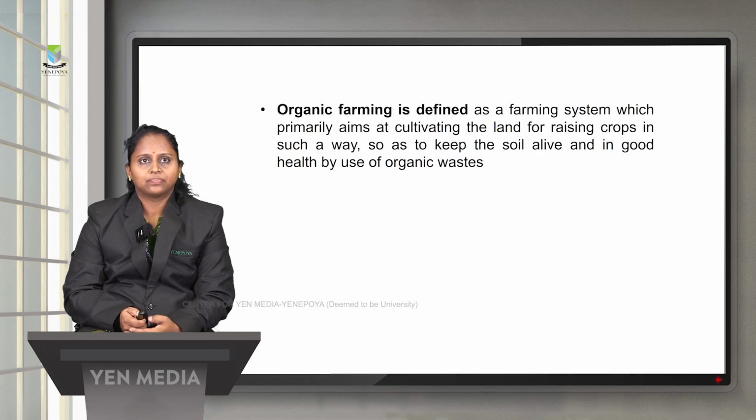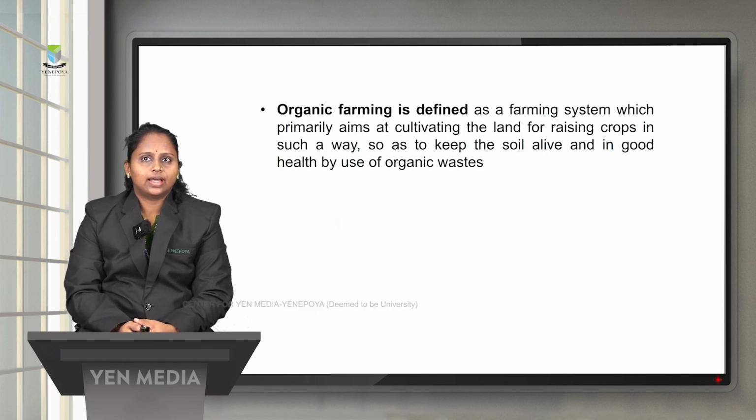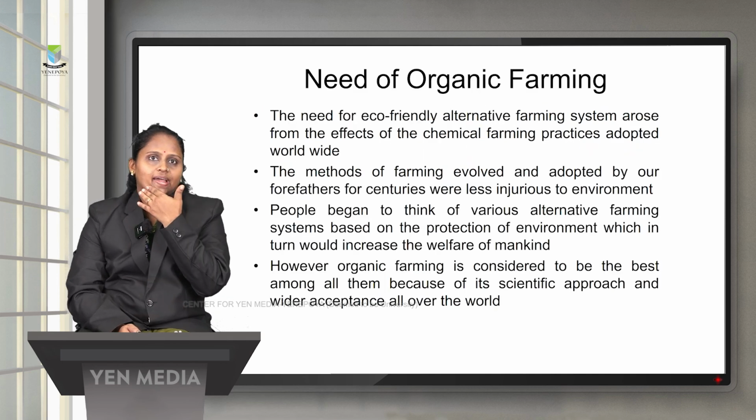organic farming. So organic farming is defined as the farming system which primarily aims at cultivating the land for raising crops in such a way as to keep the soil alive and in good health by the use of organic waste. So what is the need of organic farming?